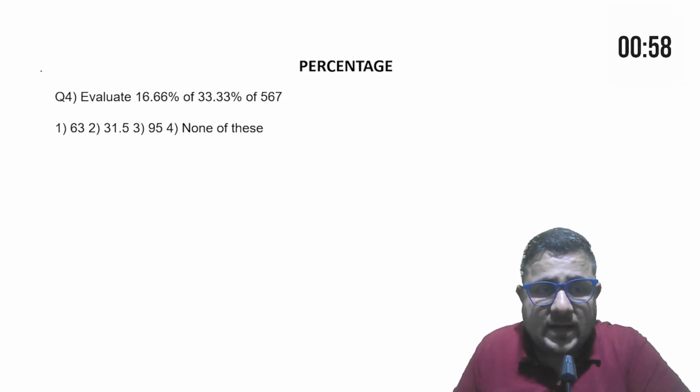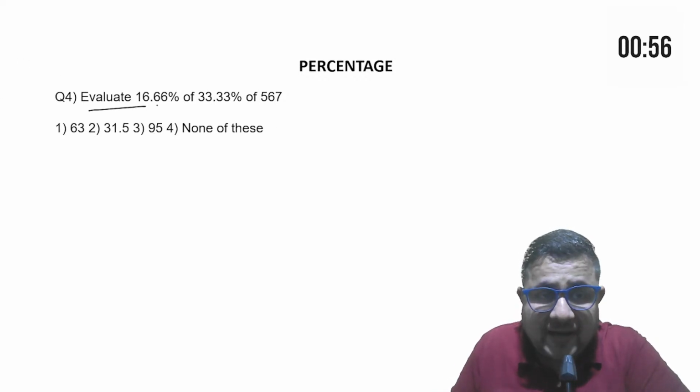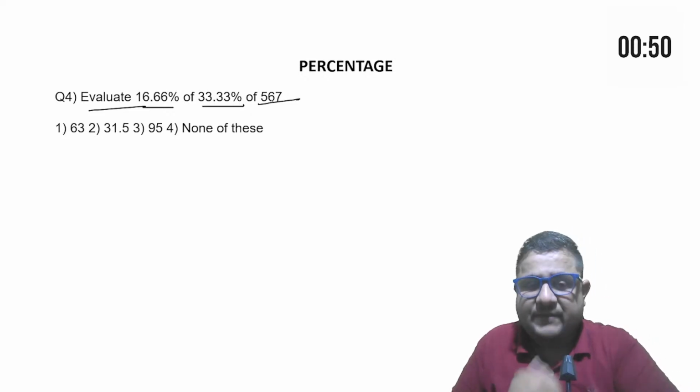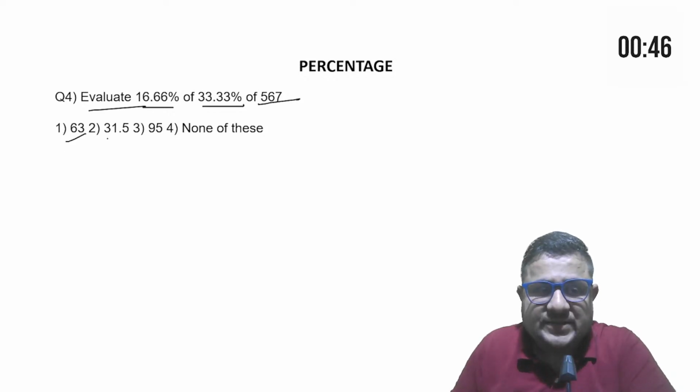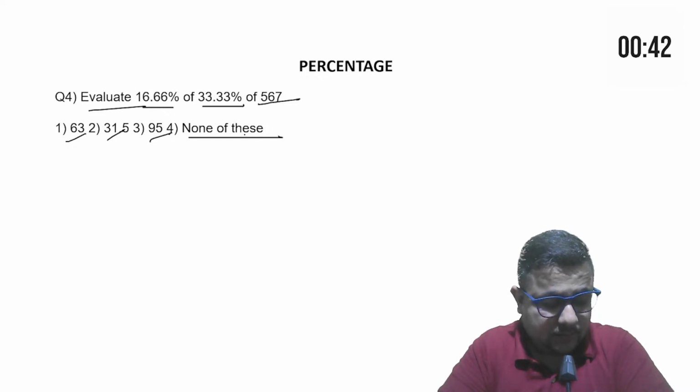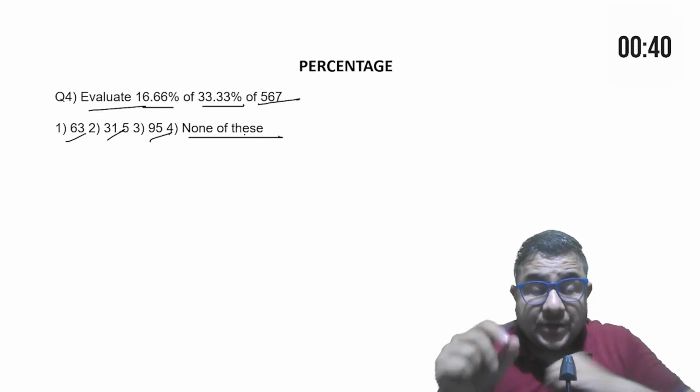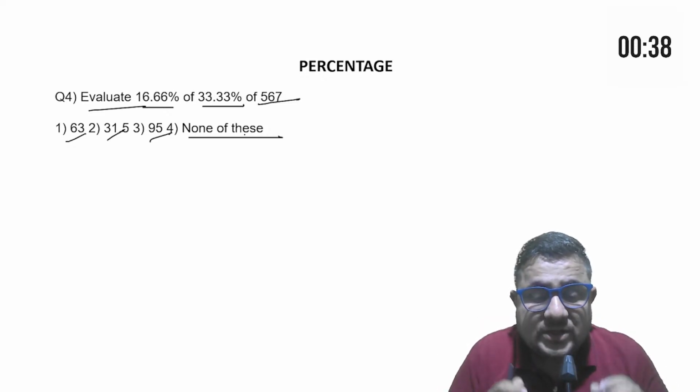Do this one. A simplification based question. Evaluate 16.66% of 33.33% of 567. And your options are 63, 31.5, 95, none of these. Tell me fast.